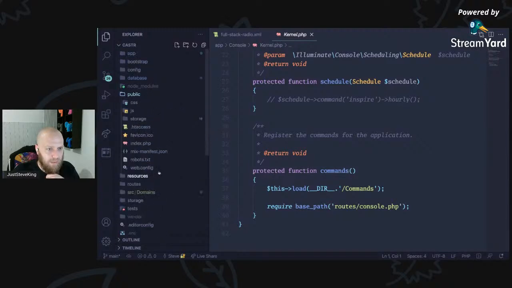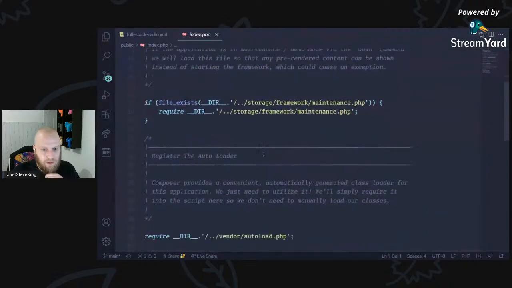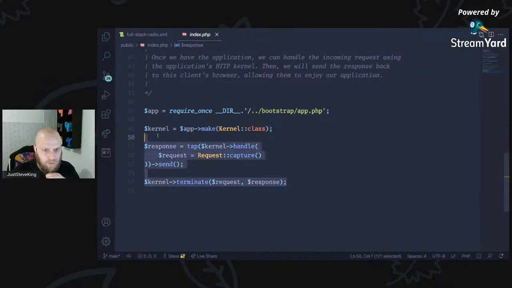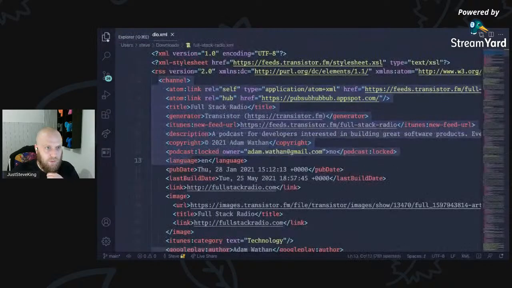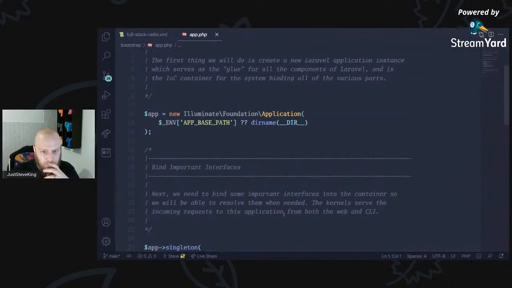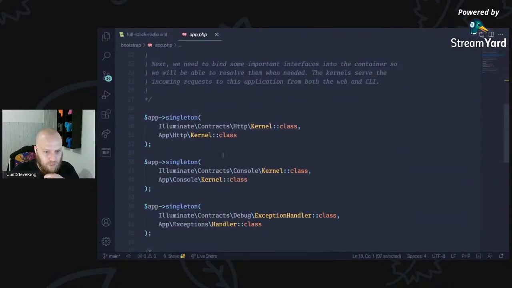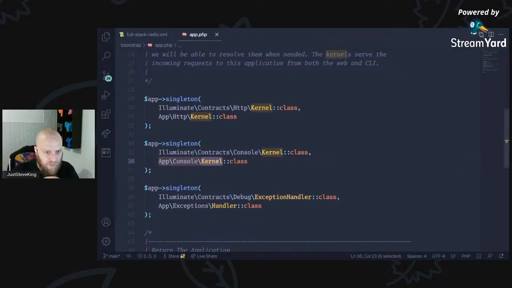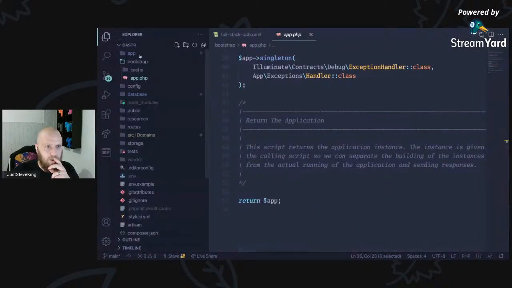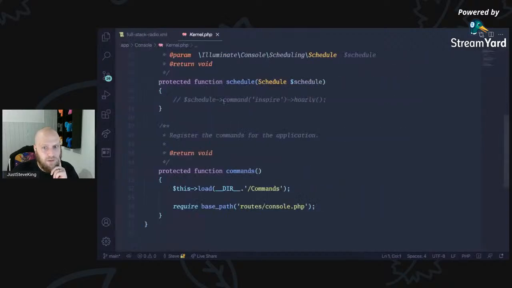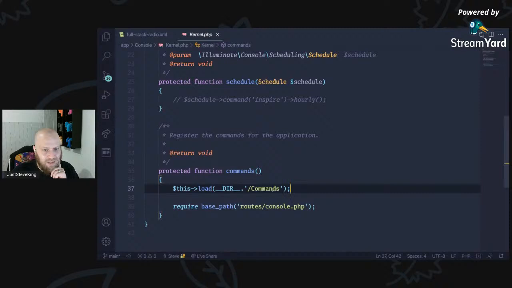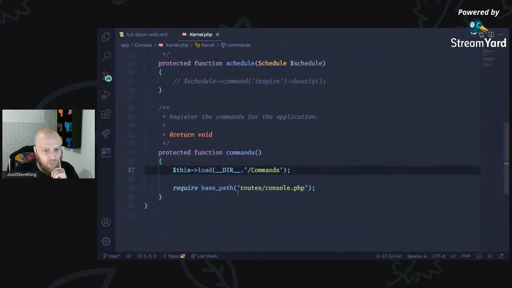I'm pretty sure that's probably in public index. Autoload, bootstrapping the app. There's all of that stuff. So over in bootstrap app, we're going to get a foundation app, singleton, console. We're going to load from there, which is going to load up our kernel here, where we can add some schedule, or we can load commands directly from there or from the routes.